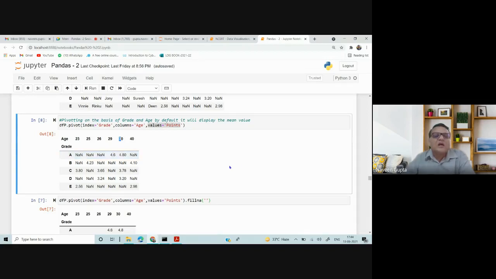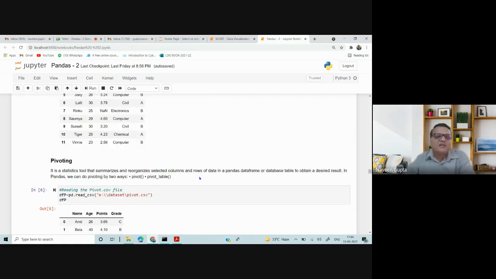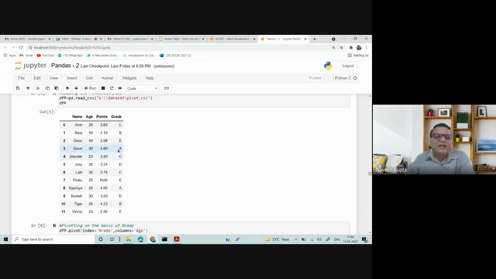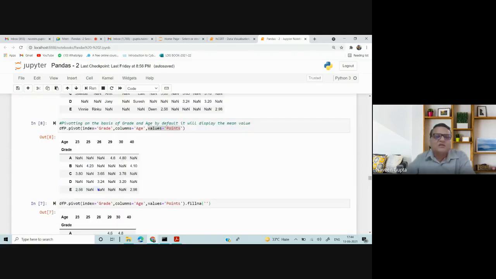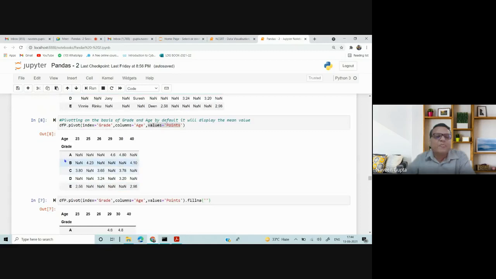It means if you see the complete data, this is my data. For grade A, we have two people, and grade A is under ages 30 and 29. So you can see the data here, A, 29 and 30. So that's why the column-wise and row-wise grouping is happening.